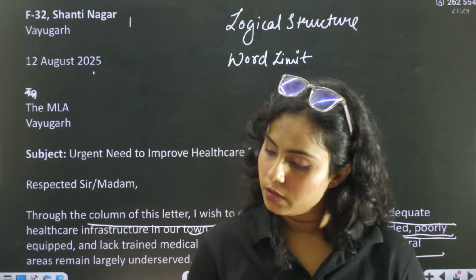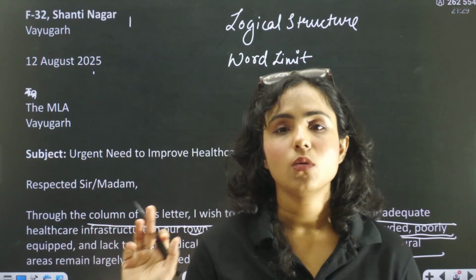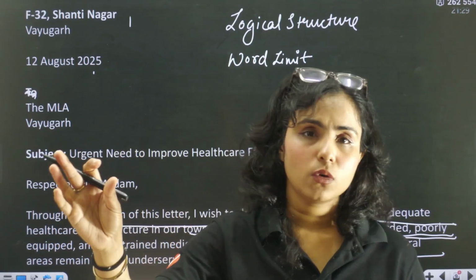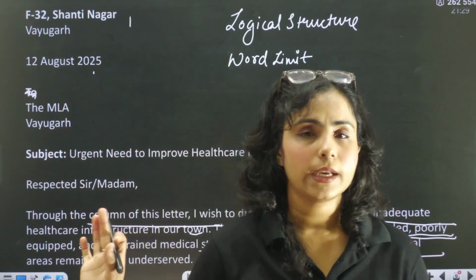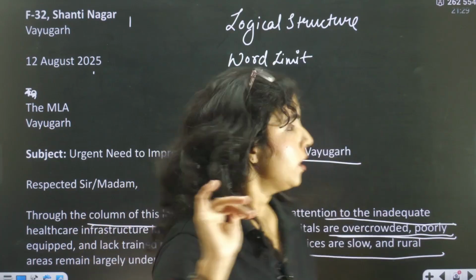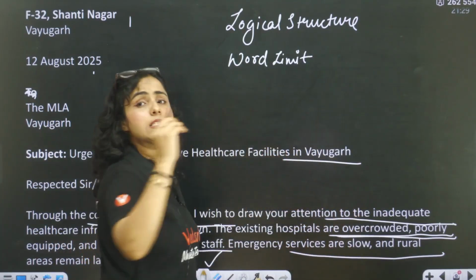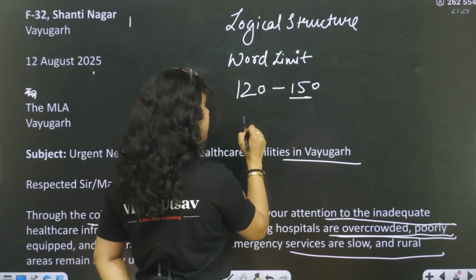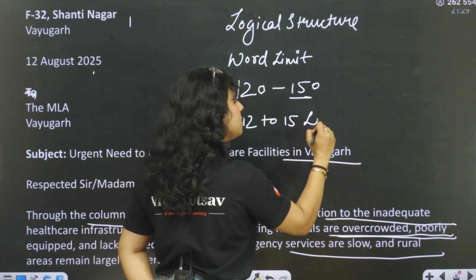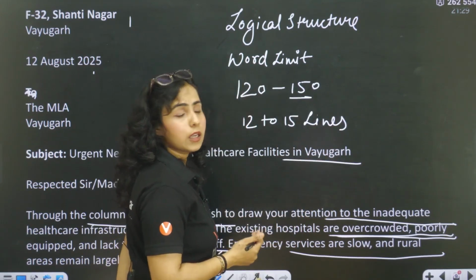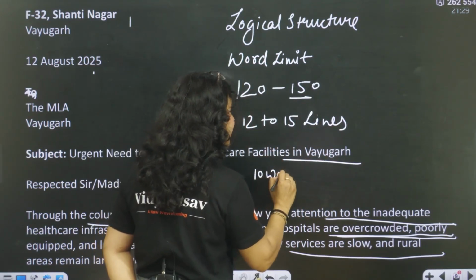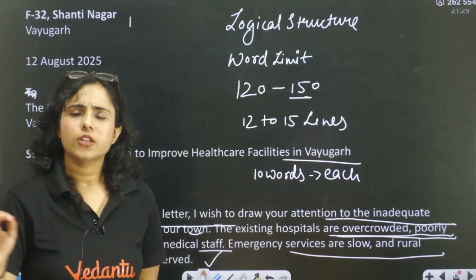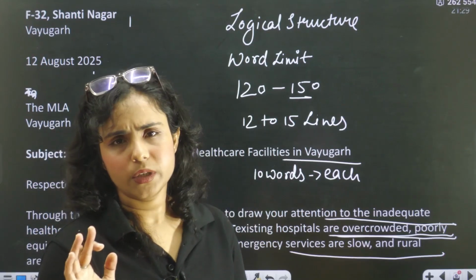So please make sure that if he is asking you a 1-mark question, write down only 2 lines. If he is asking you a 2-mark question, write down 4 lines. If he is asking you a 4-mark question, write down 8 lines. Right? It's very simple. If they are saying 120 to 150 words, then that means you have to write 12 to 15 lines. Why am I saying 12 to 15 lines? Because if you are writing 10 words in each line, then you can easily complete your word limit.